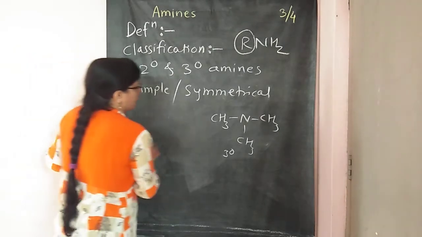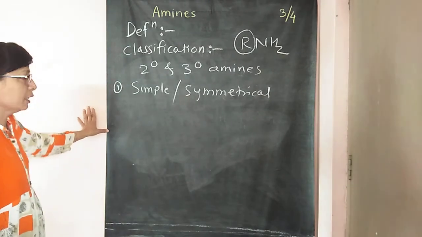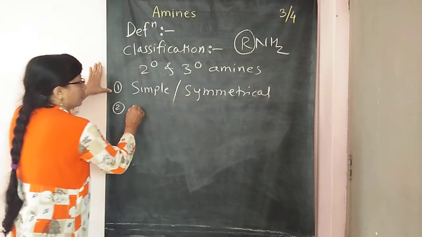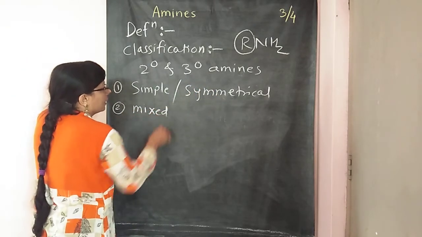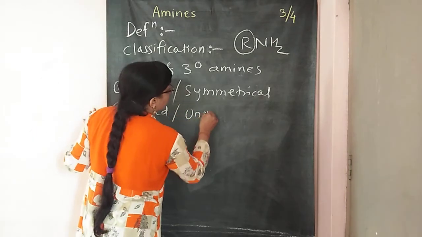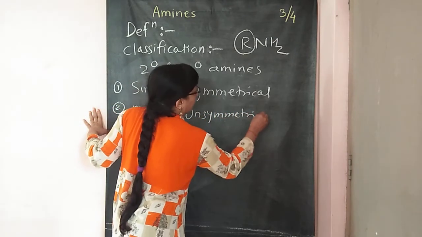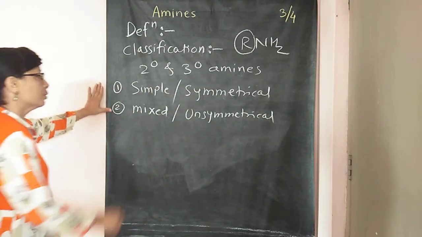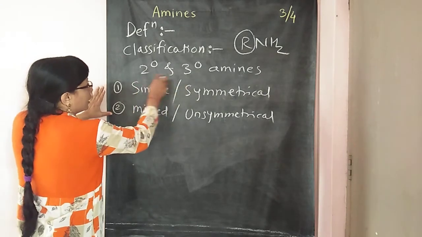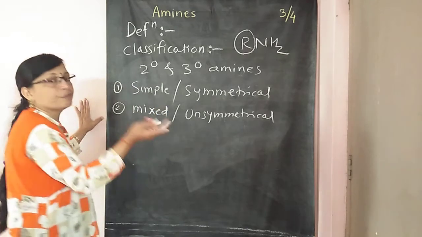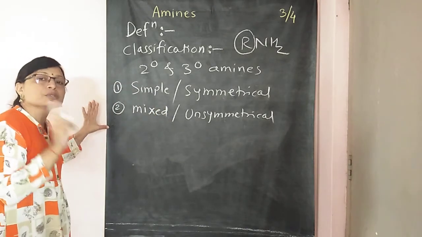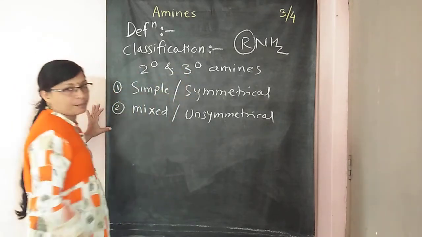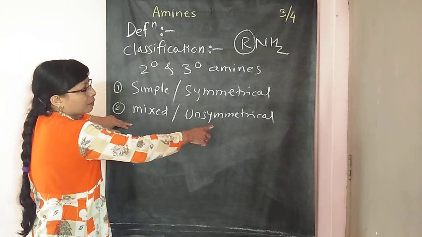आता नेक्स्ट बघा, याचा अपोजिट पार्ट म्हणजे अपोजिट सेकंड क्लास याचा काय असणार आहे? Again, it is related to only secondary and tertiary amines. सिंपलच्या उलट काय लिहिणार आहे आपण या ठिकाणी? Mixed or unsymmetrical amines. So especially for secondary and tertiary amines, when two different R groups are attached to the nitrogen in secondary, as well as in tertiary amines, then it is called a mixed or unsymmetrical amine.